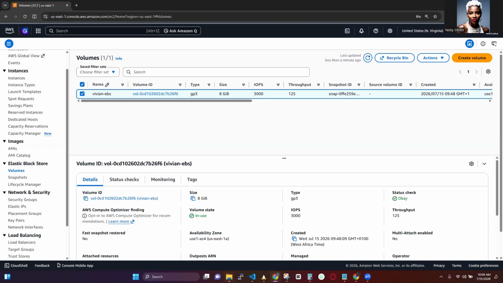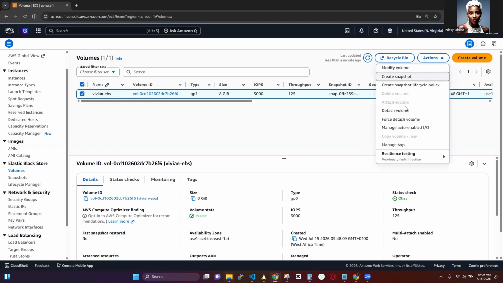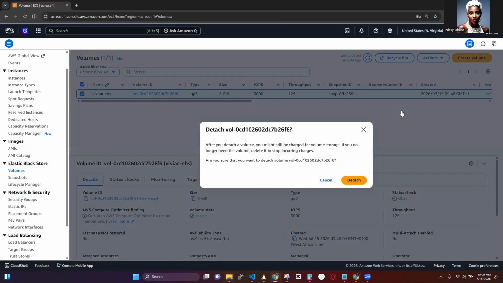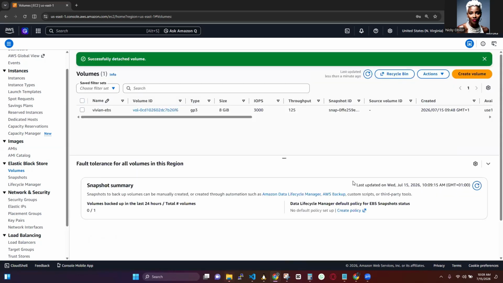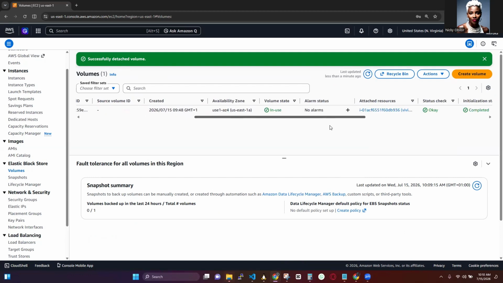Okay, so we are now going to select it, which I already did here, and we're going to go to actions here, and we look for detach. So we click here, we detach. So we successfully detached it.